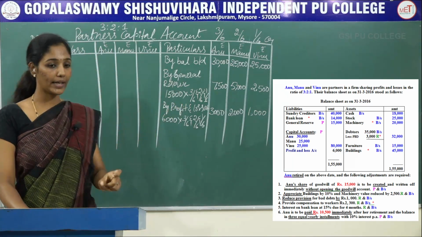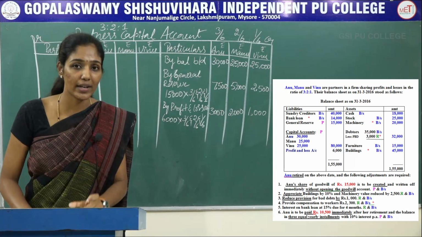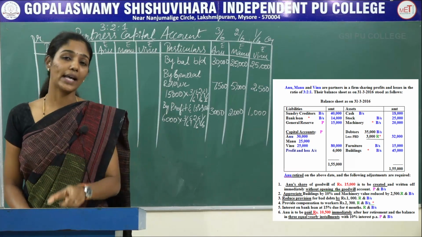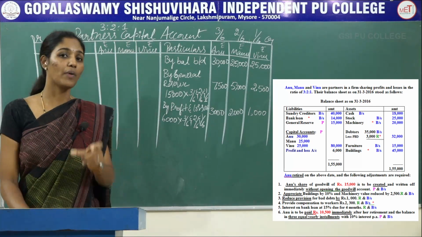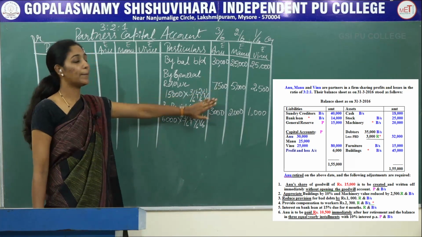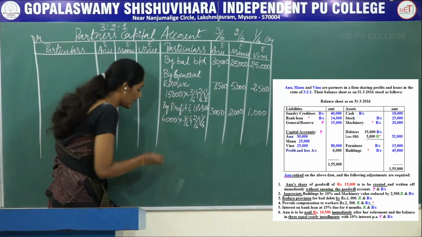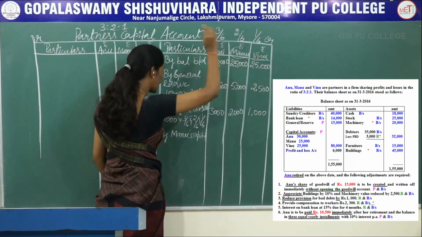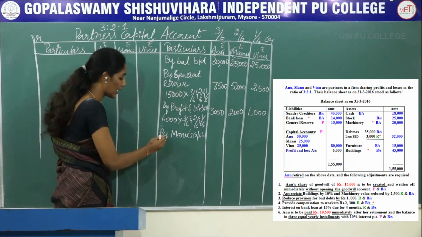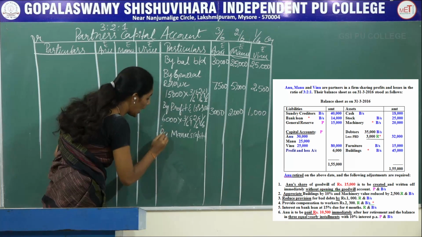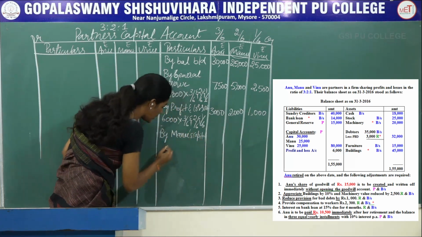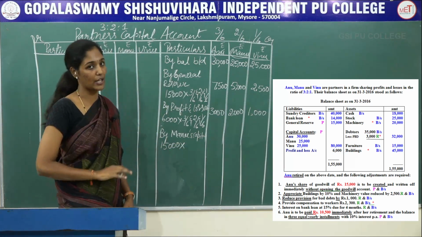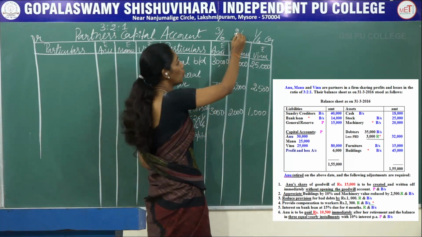So when goodwill is to be created and written off immediately, then the journal entry will be: remaining partners' capital accounts debited to retiring partner's capital account. So now we have to credit in the partner's capital account as by Manu's capital account. When Anu retires, what do Manu and Vinu do? They give the goodwill amount. So you have to record as by Manu's capital account 15,000 and it has to be sacrificed in their gain ratio. So here gain ratio is 2:1.